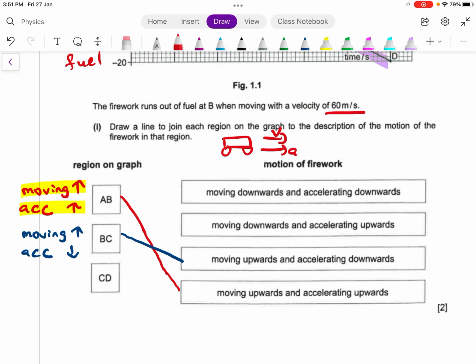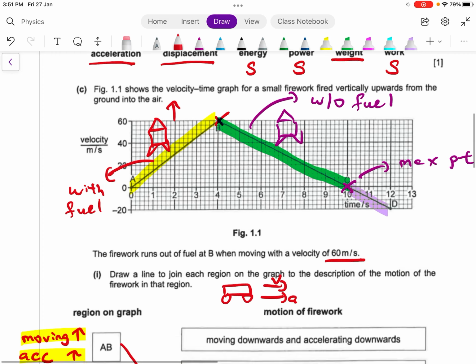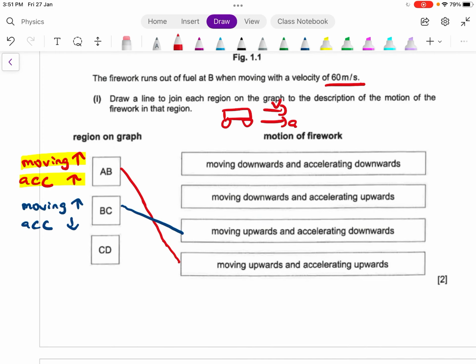For BC, you're moving upward but the velocity decreases, meaning you are decelerating, so the acceleration must be in the opposite direction. Same as a car moving here but slowing down: the acceleration must be in the opposite direction. So BC should be moving upward and accelerating downward.